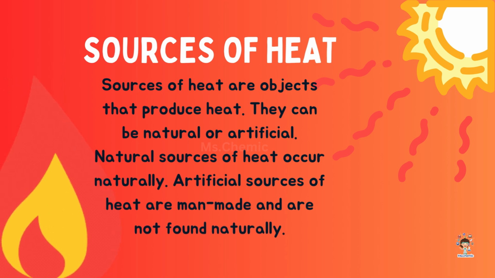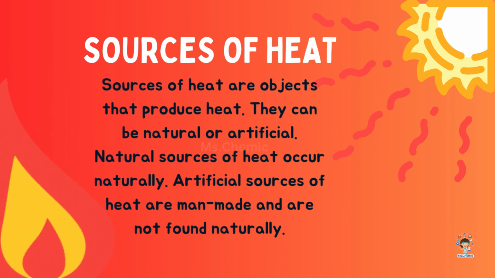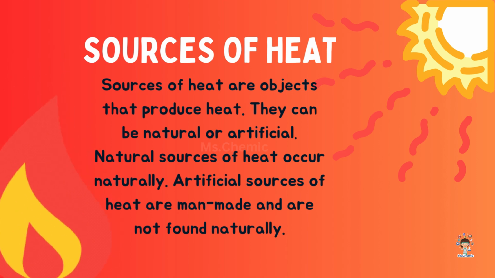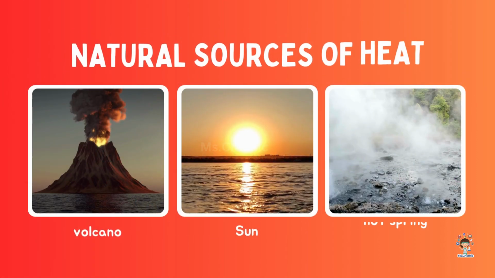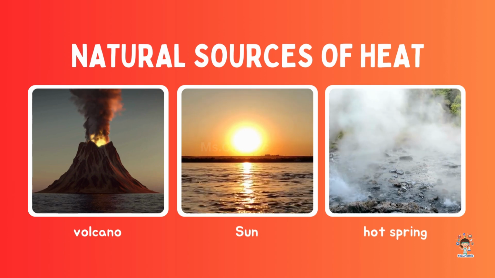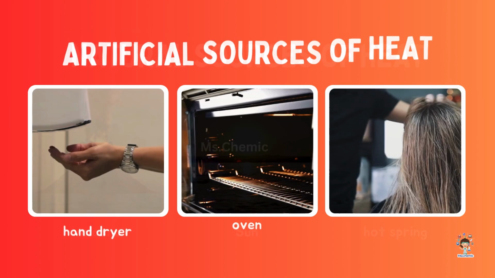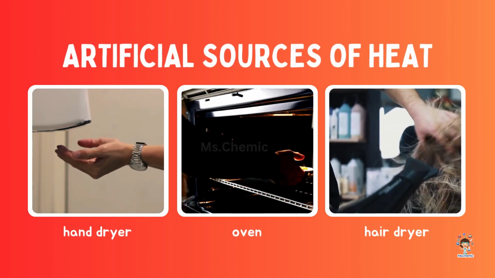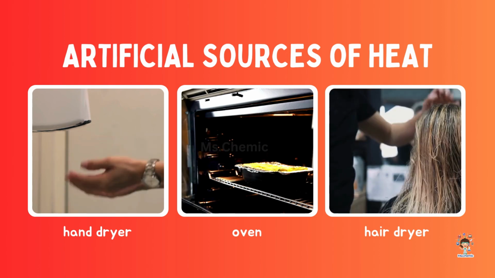Sources of heat are objects that produce heat. They can be natural or artificial. Natural sources of heat occur naturally. Artificial sources of heat are man-made and are not found naturally. Natural sources of heat: volcano, sun, hot spring. Artificial sources of heat: hand dryer, oven, hair dryer.